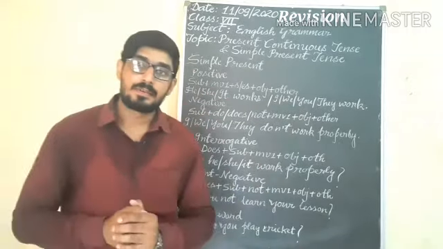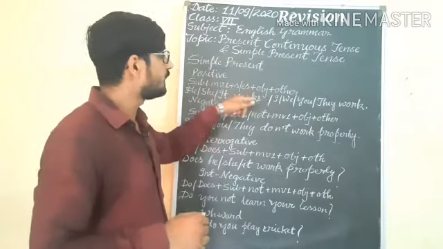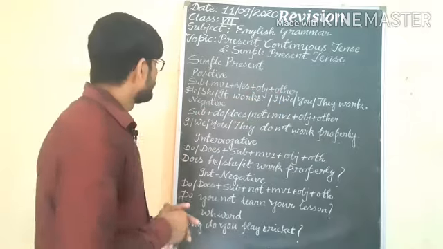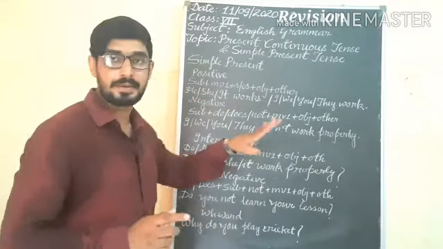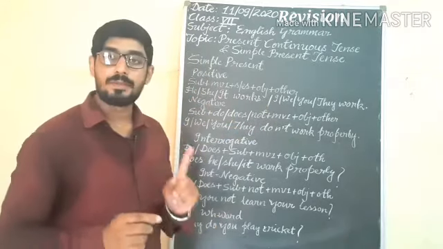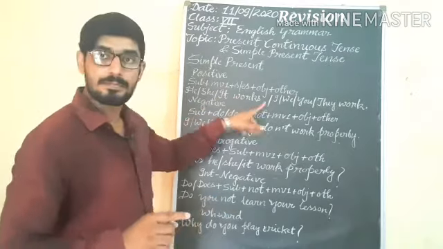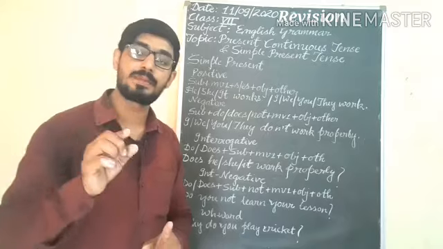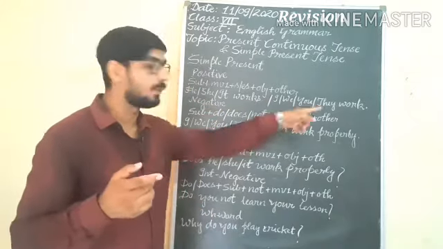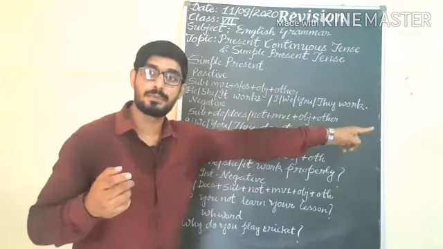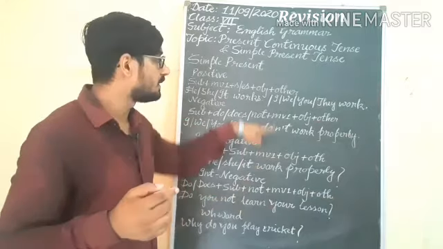In positive sentence, the word structure is subject, main verb first form plus s/es, object plus other. So we will use s/es in positive sentence with he, she, it. Understand? When we use he, she, it, we will use s/es with the main verb first form, in positive sentence only, in simple present tense. He, she, it works. With I, we, you, they, we don't use it: I, we, you, they work. We are not using s/es in the main verb here in positive sentence with these pronouns.